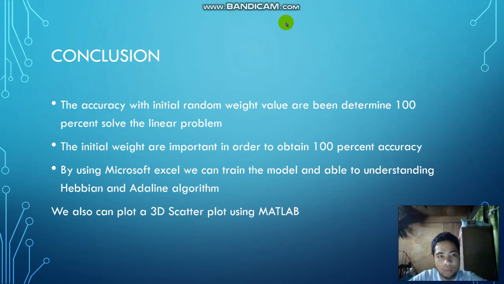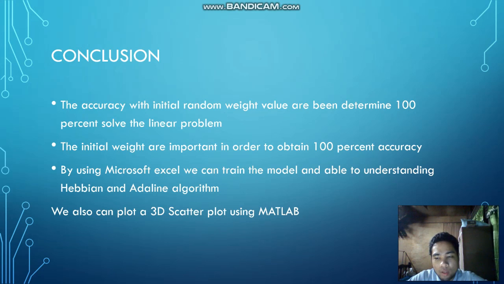Okay, I will explain the conclusion. Due to our assignment, the accuracy with the initial random weight values determined is 100%, solving the linear problem. The initial weights are important in order to obtain 100% accuracy, so we have to adjust W1, W2, W3 and bias in order to get 100% accuracy.